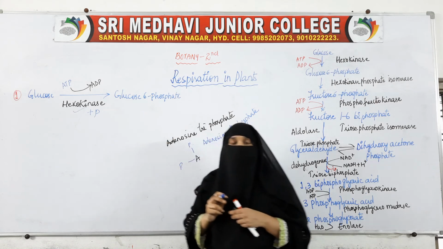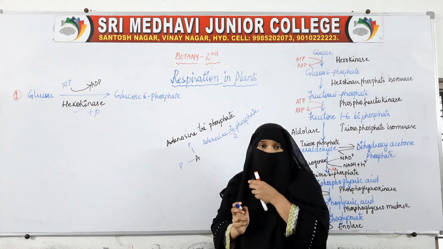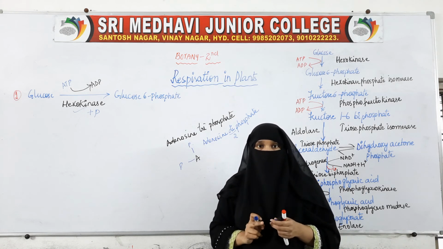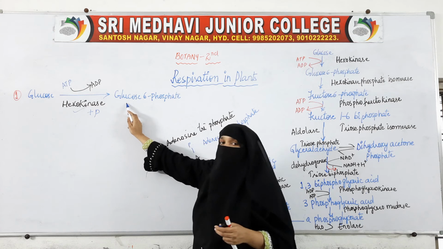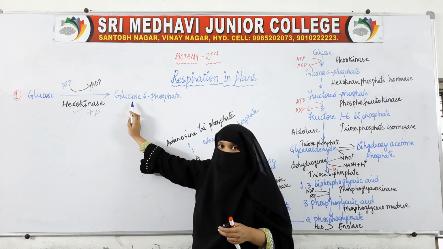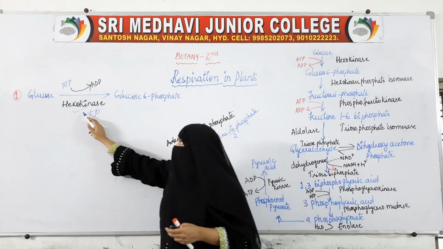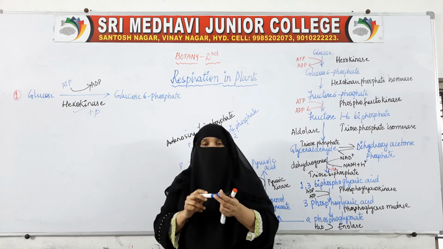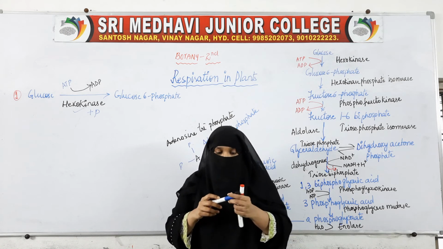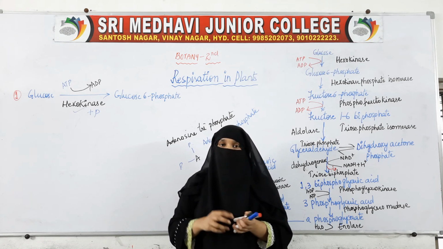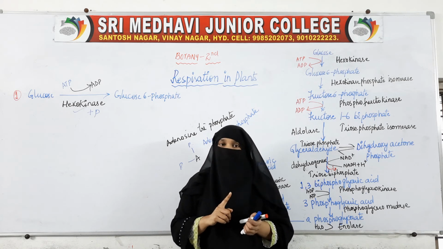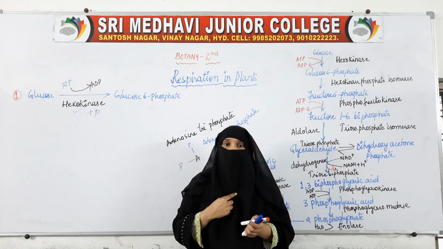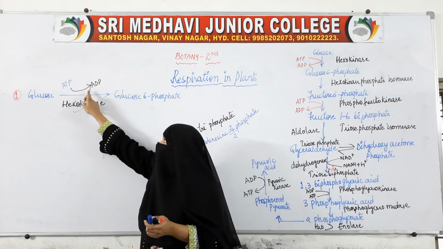So what is happening in the first reaction of glycolysis? Glucose is changed to glucose 6 phosphate with the help of the enzyme hexokinase, and during this process one ATP is utilized.